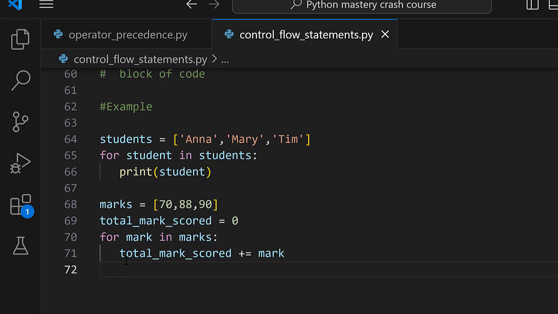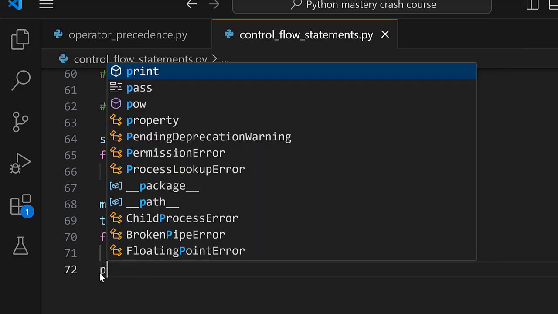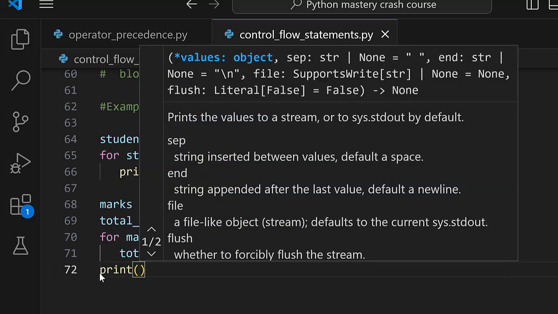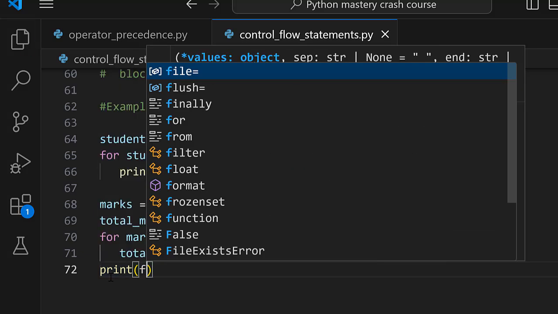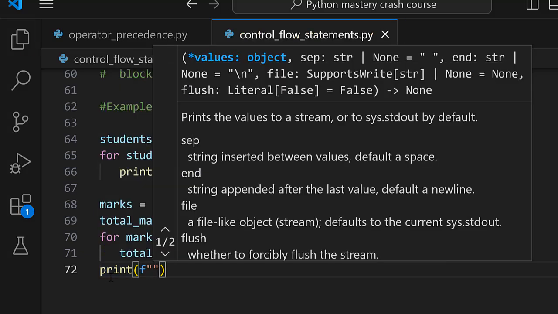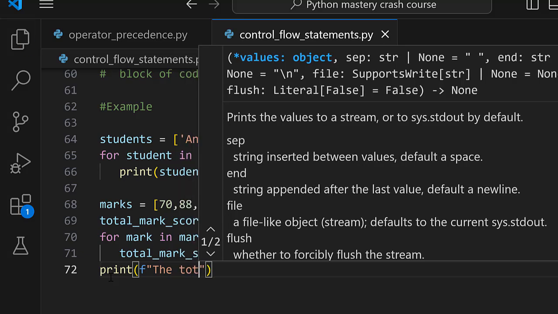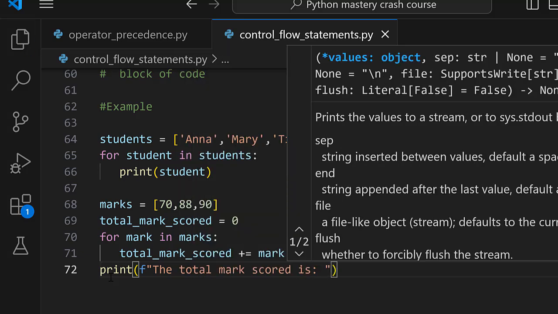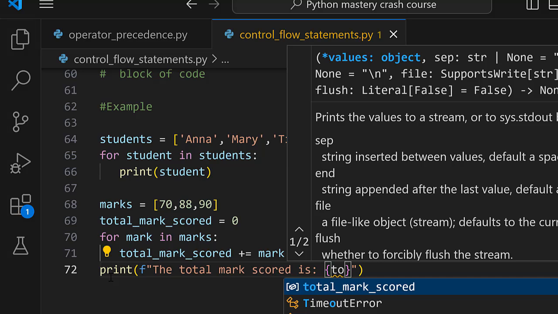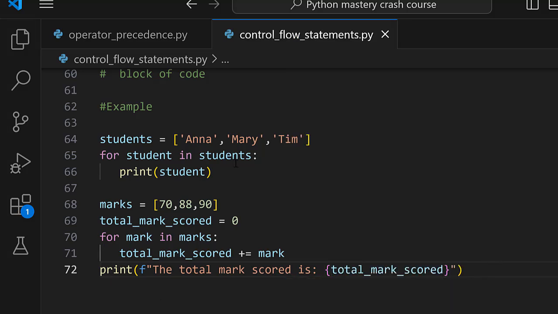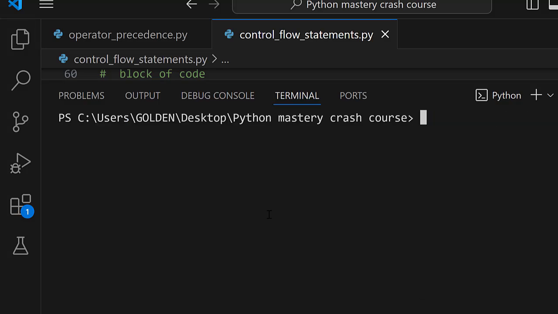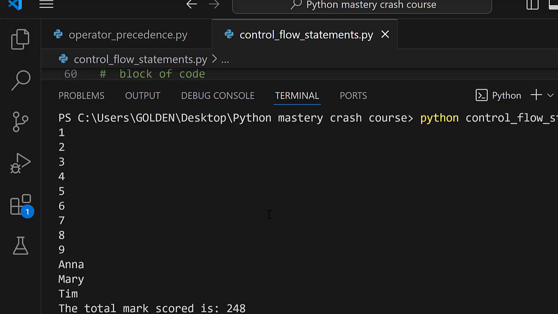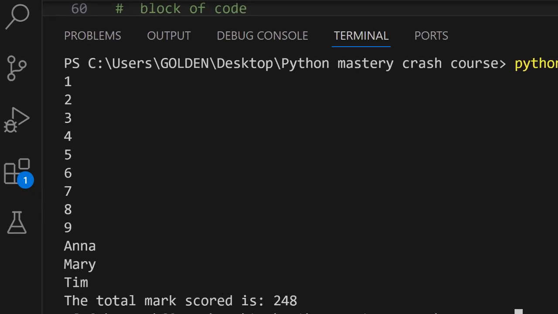Since this is a loop, and we only want to provide the final output of the total mark, you move out of the code block and then you bring out the statement. So this is going to be print, and I'm going to work with the F formatter such that we say the total mark scored is, then we can pass in our variable, which is total mark scored. So precisely we can have this for now such that we test the program. You can see that the total mark scored is 248.